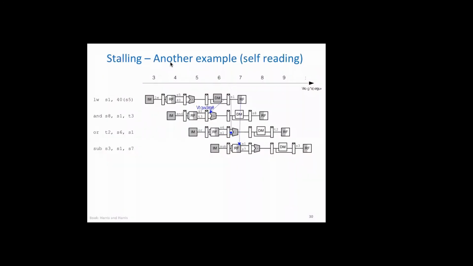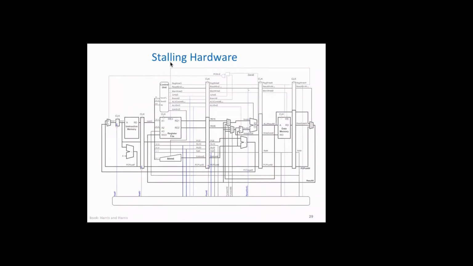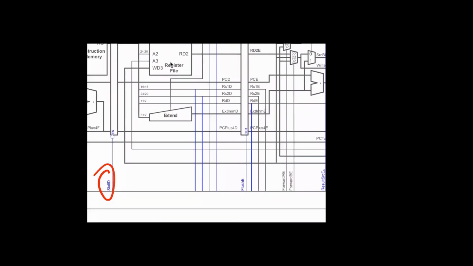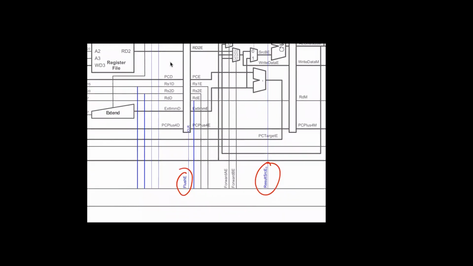Okay, sorry, two slides are duplicated. And you can see this is the stalling hardware. Of course, I have taken it from the Harris and Harris book. We can see there are some additional control lines, and you can easily figure them out, something that they have mentioned in blue color, like here, if you extend it flush, something here, and so on, right?